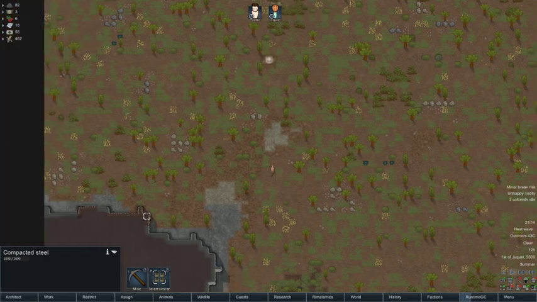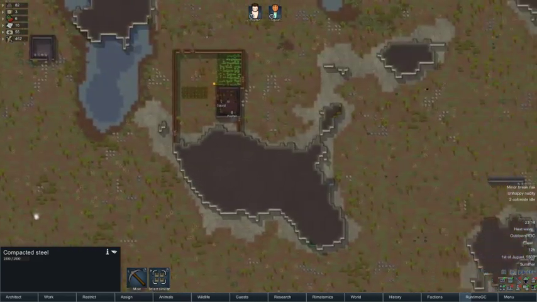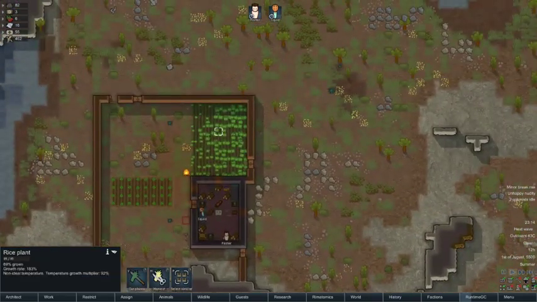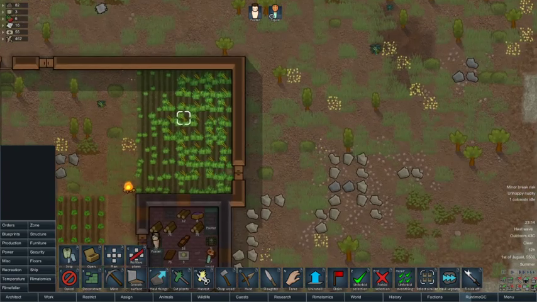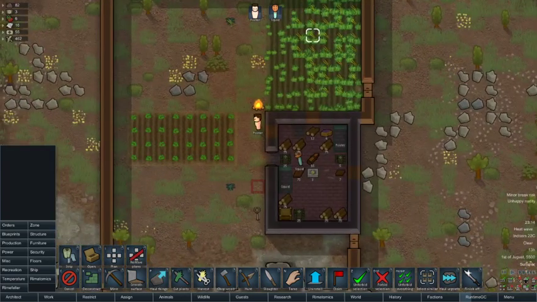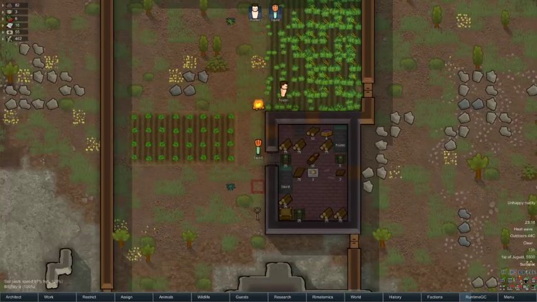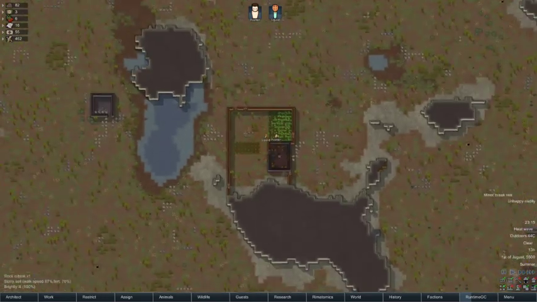So we're going to get them to mine this steel down here, because we're going to want to build the research bench shortly. We've also got a field that's harvestable now, because we're running low on meals and the chocolate obviously.